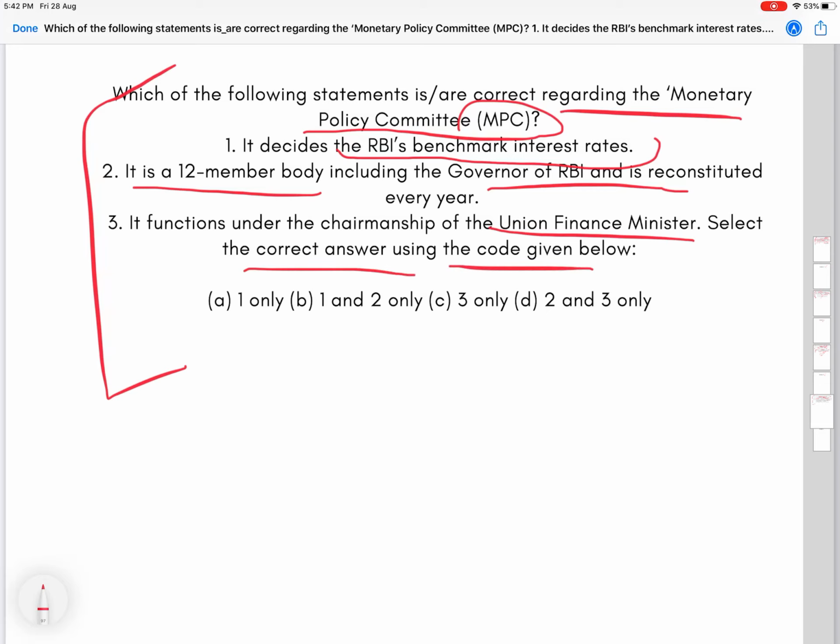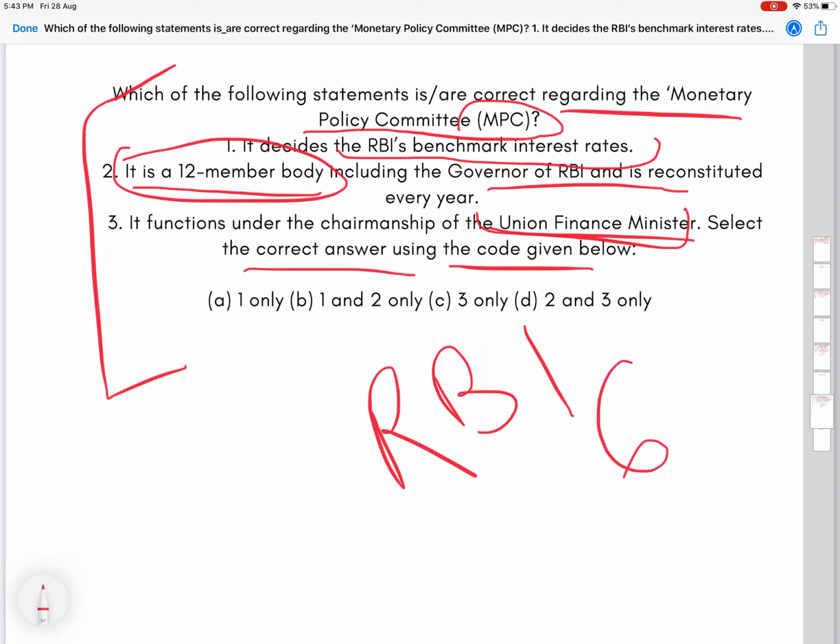Now herein the things that are quite in news, we need to be very thorough with them, and there is absolutely no need for us to go with any sort of elimination work here, because answer here is really simple. MPC is headed not by the Union Finance Minister but by the Reserve Bank of India. And second of all, it's not a 12-member body, it's a 6-member body.